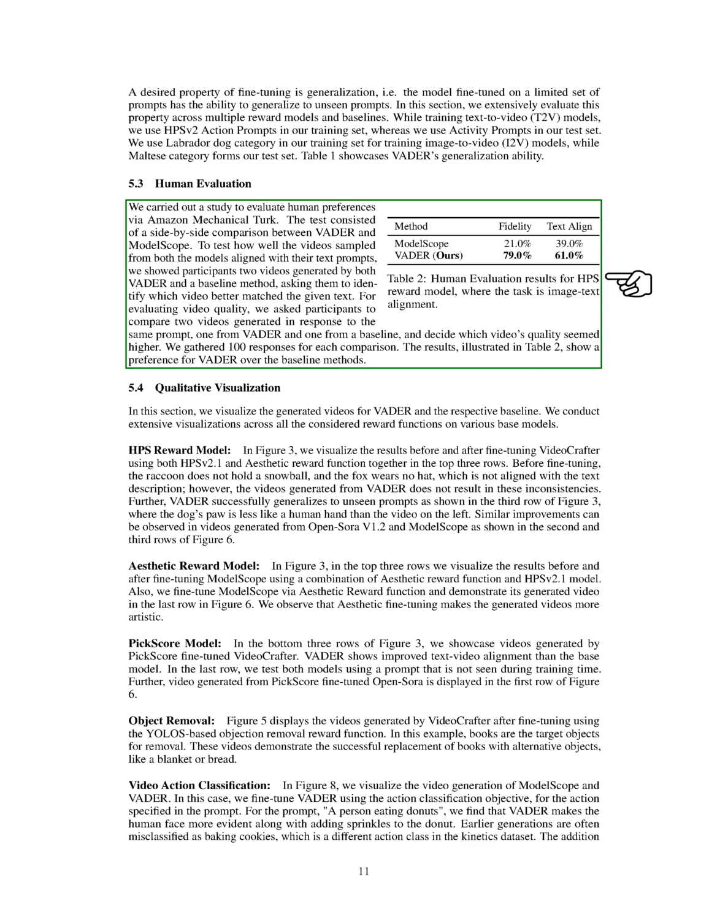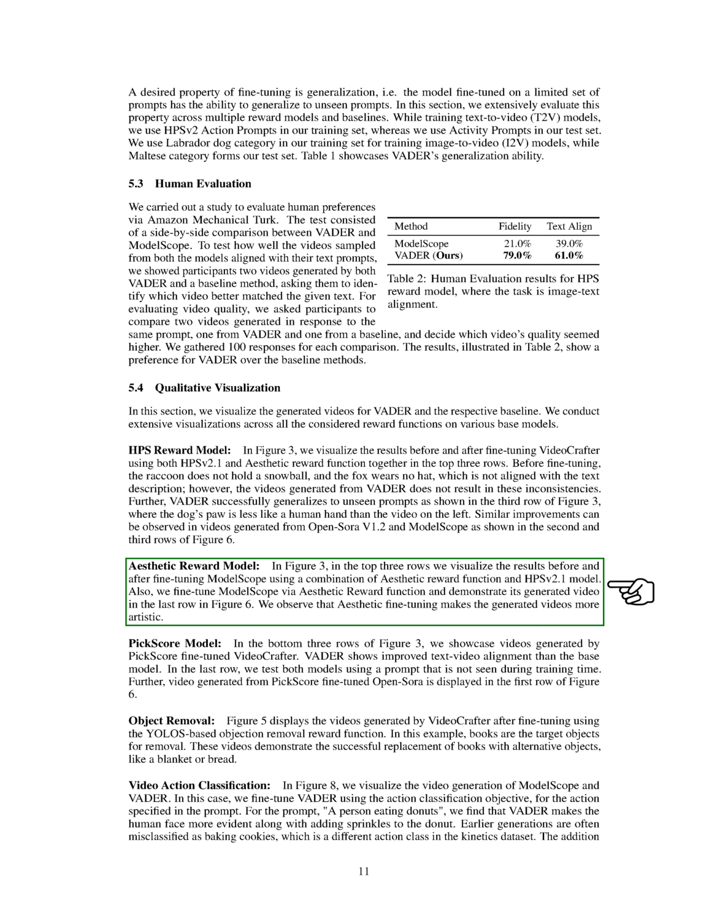Furthermore, we conducted a human evaluation study using Amazon Mechanical Turk to assess preferences between VADER and ModelScope. Participants were asked to compare videos generated by both methods based on text prompts and evaluate video quality. The majority of participants preferred VADER over the baseline methods, as shown in the results. We also provide visualizations of the generated videos for VADER and the baselines across different reward functions and base models. These visualizations highlight the improvements made by VADER in aligning videos with text prompts and its ability to generalize to unseen prompts effectively.